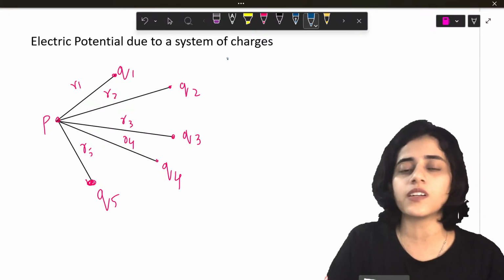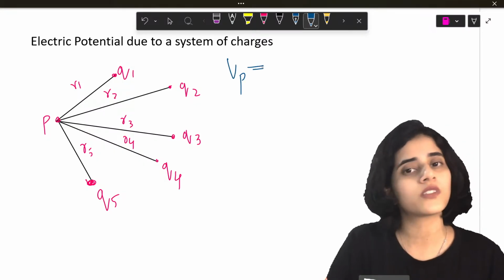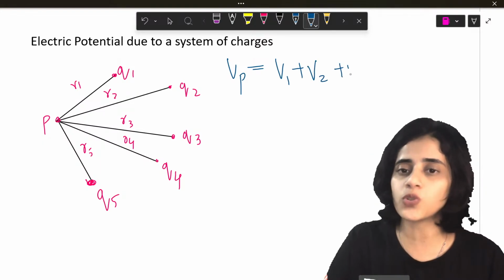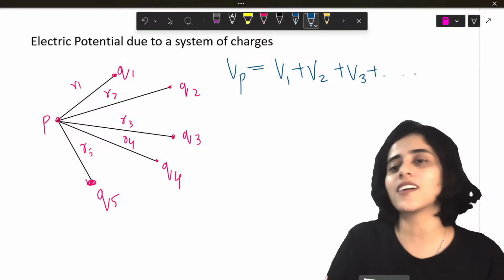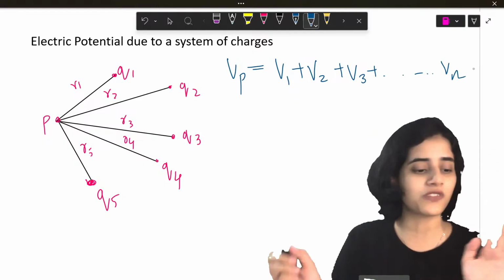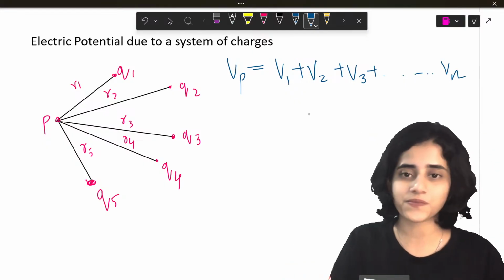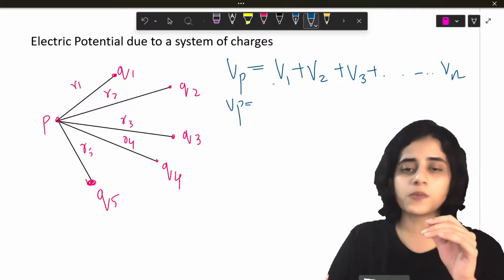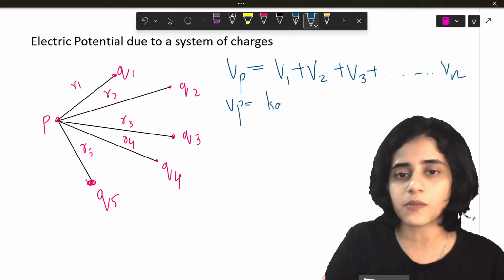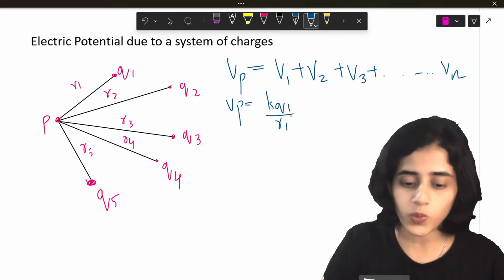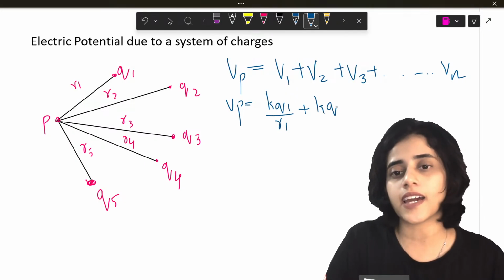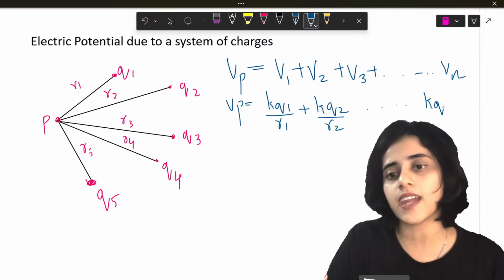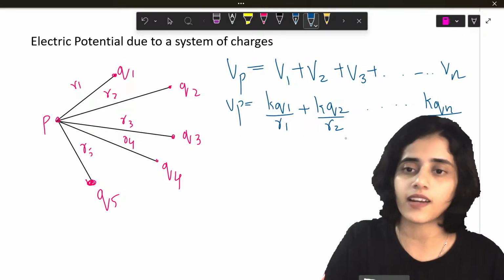I want to find out the total potential. Obviously it will be the potential because of 1 plus potential because of 2 plus potential because of 3 till potential because of n. So Vp will be K times Q1 by R1 plus K times Q2 by R2 all the way till K times Qn by Rn.